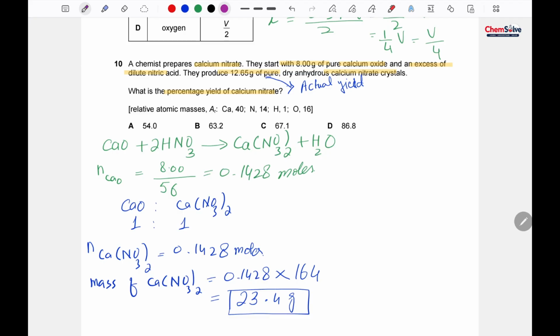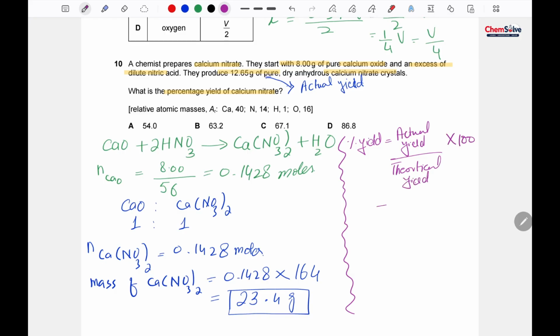Now use the formula of the percentage yield. The formula says actual yield divided by theoretical yield multiplied by 100.